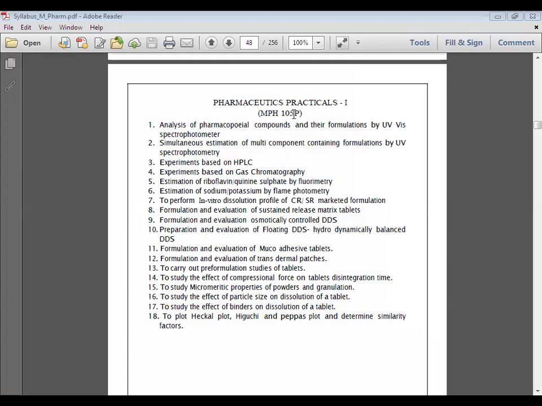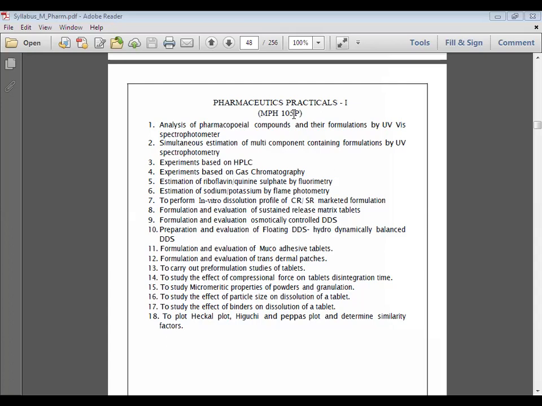When we prepare the granules, we test bulk density, tap density, angle of repose, flow properties, and maybe the size also. Then we move towards the compression of the tablet, and after compression we will go for disintegration, dissolution, hardness, friability, weight variation, and other tests which are commonly performed for tablets.